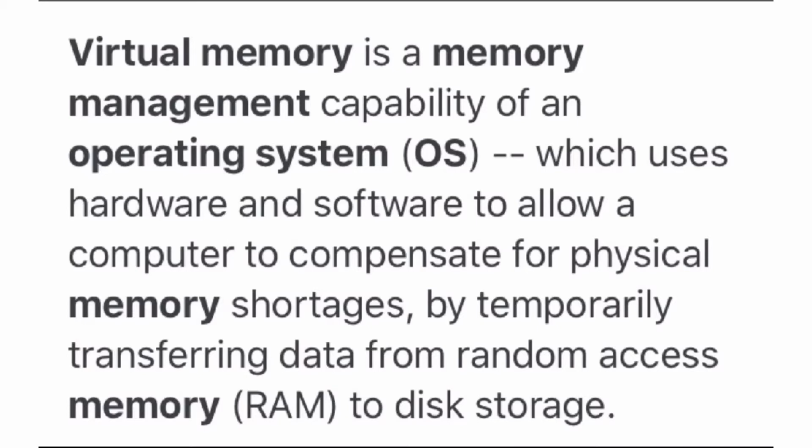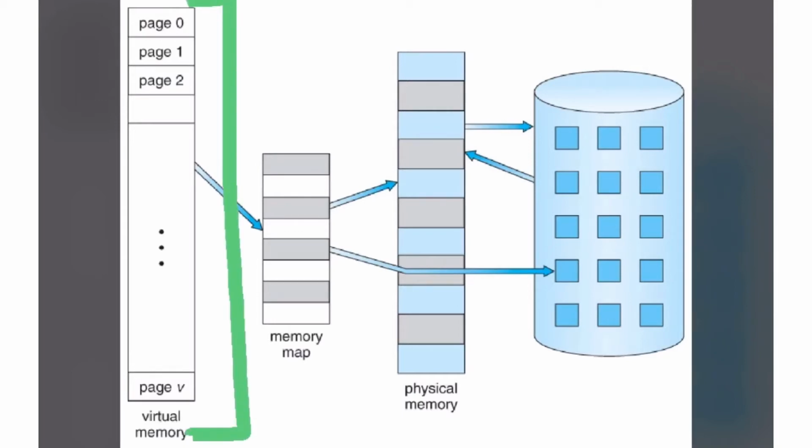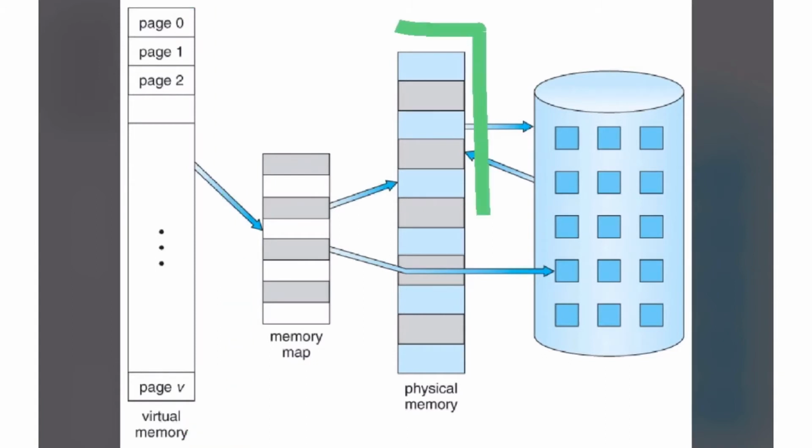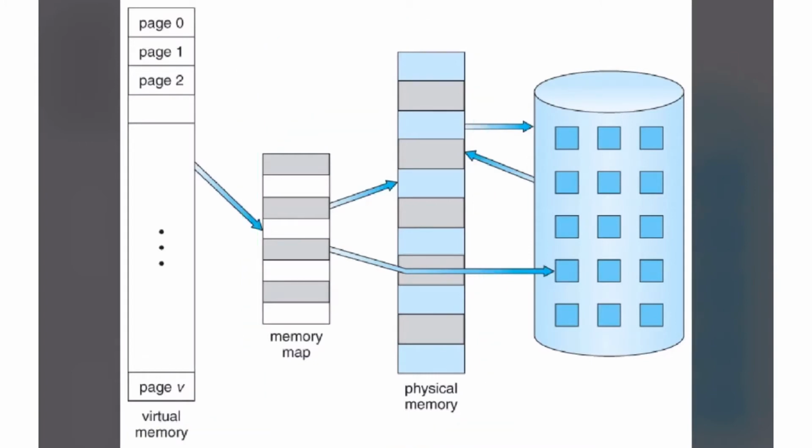Now we will understand one diagram. Have a look at this diagram. This diagram shows a virtual memory that is larger than a physical memory. The diagram shows some important components.